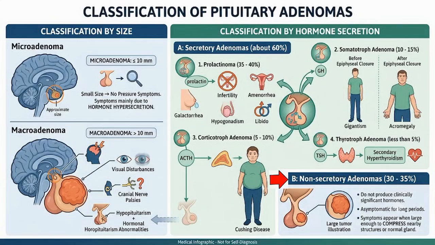B. Non-secretory adenoma, 30 to 35%. These tumors do not produce clinically significant amounts of hormones. Patients may remain asymptomatic for a long time because there is no hormone excess. Symptoms usually appear only when the tumor becomes large enough to compress adjacent structures or the normal pituitary gland.